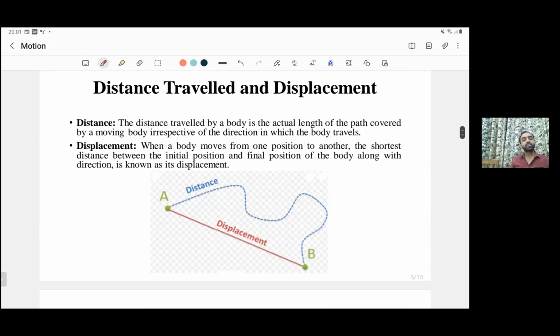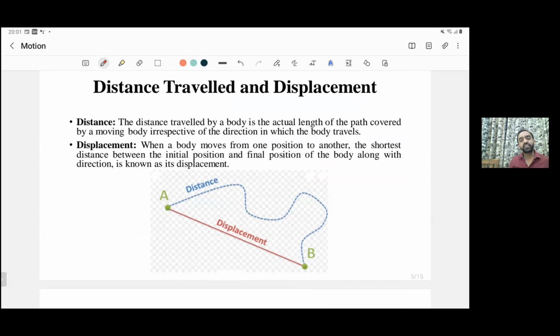Now we are going to discuss the difference between distance traveled and displacement. Here we are going to consider two points: one is point A, another is point B. Point A, from where we have started, is our initial point, and point B, where we have finally reached, is our final point. Suppose I start at point A, go to some shop, then go to a friend's house, and then finally reach the school.